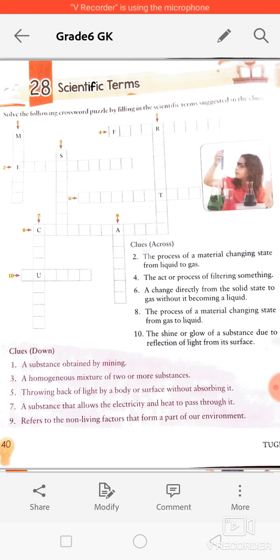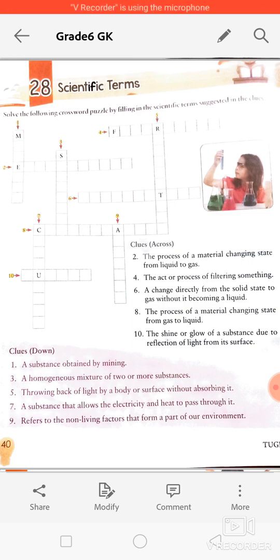Seventh is a substance that allows electricity and heat to pass through it. Means the substances in which heat or light passes from one end to another are called conductors. Okay. Light and heat can pass through conductors. Eighth question is the process of a material changing state from gas to liquid. The process in which gas form is converted into liquid form is called condensation. Okay. So the eighth process is condensation.